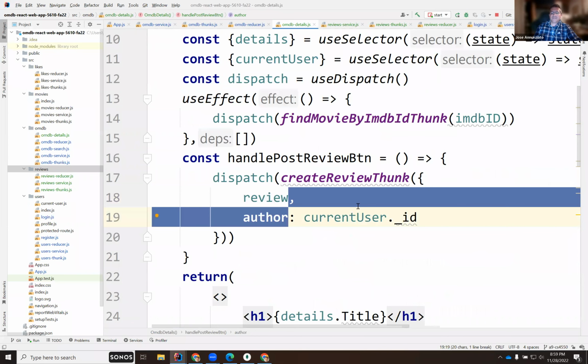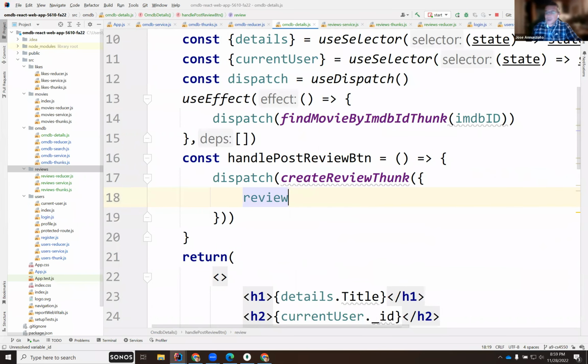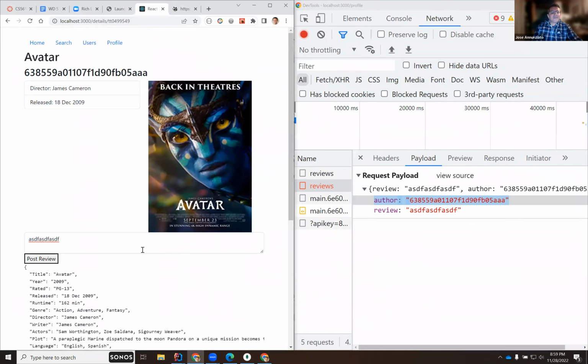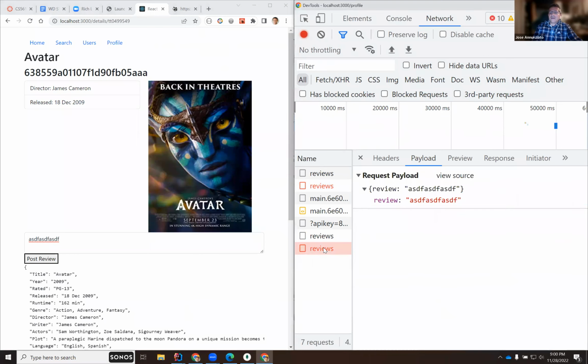There's no need for it, right? Because the server already knows who's logged in. All right, so let's try that out. Right, so if I post again, okay, notice that I'm just sending the review, right? The text.